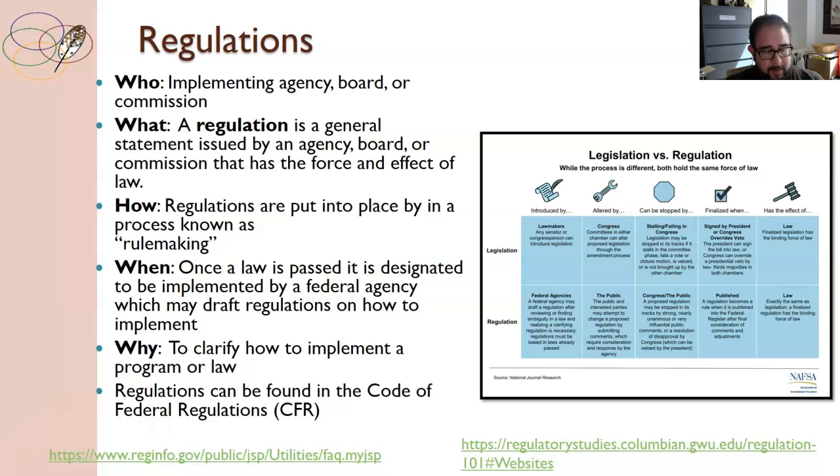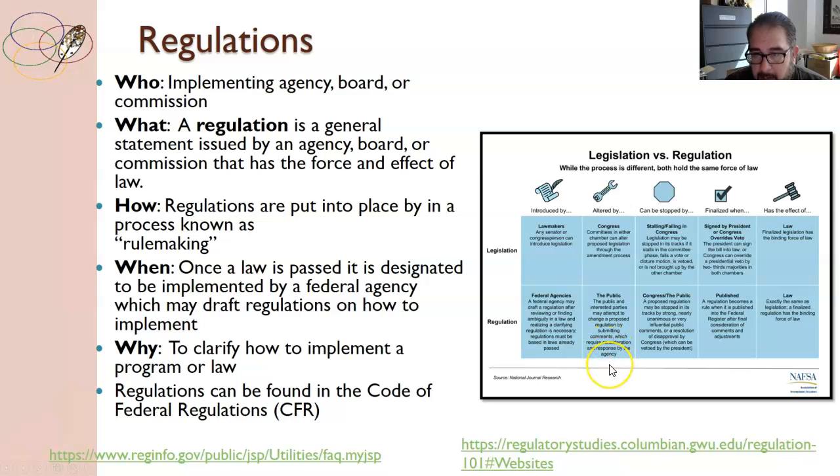In the book it talks about implementation of policies. When a law is drafted, you can't just read the law and say, "Oh, this is what I need to do." Sometimes the agency that's assigned to implement the law has to draft regulations in order to have rules for implementing.